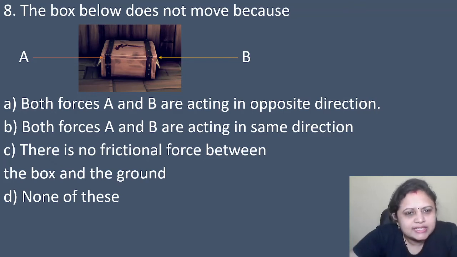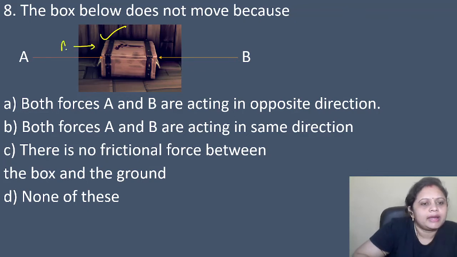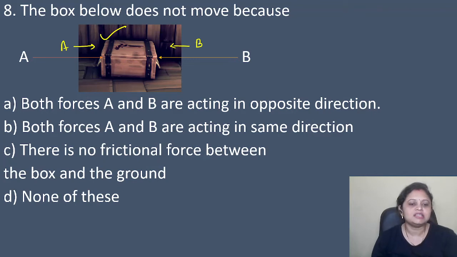So, you can see a box over here, right? And the forces are A and B. They are acting opposite to each other, right? Yes.